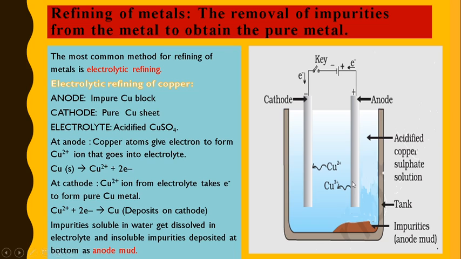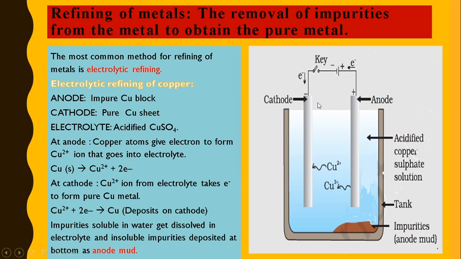So here you can see that the anode is giving copper 2 plus ions. These ions go into the solution, and from the solution the copper ions go to the cathode, where they accept electrons to form pure copper metal, which deposits on the cathode.